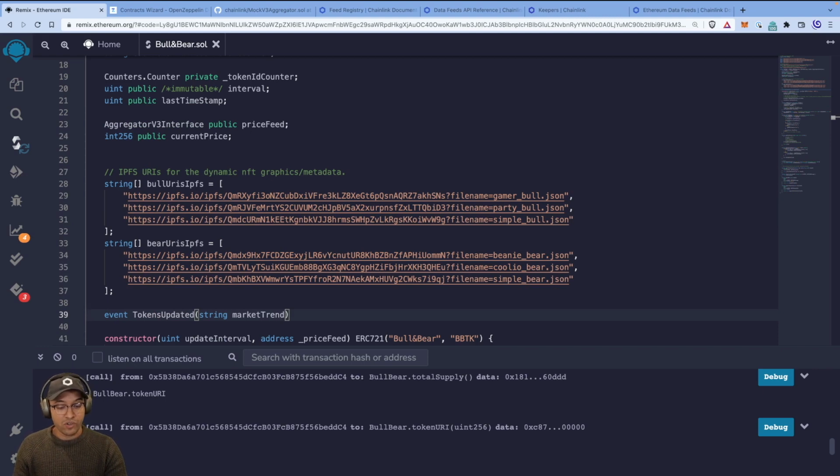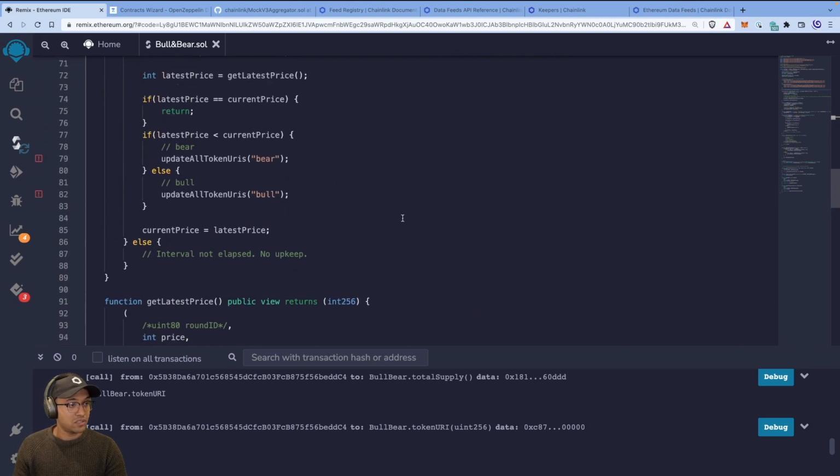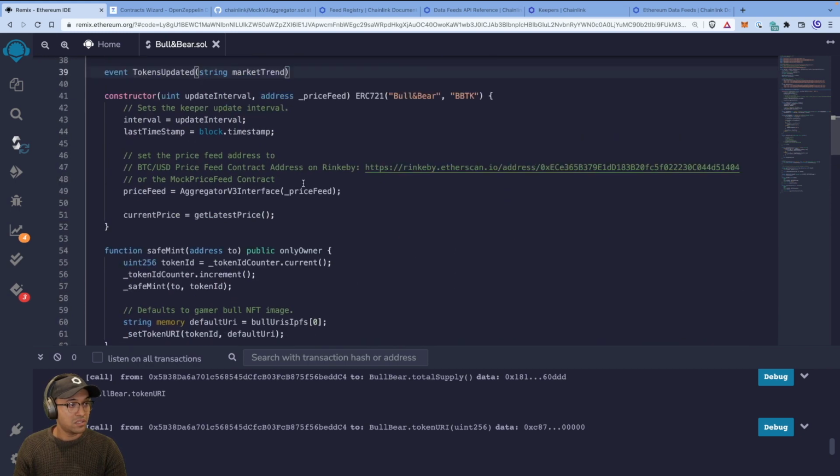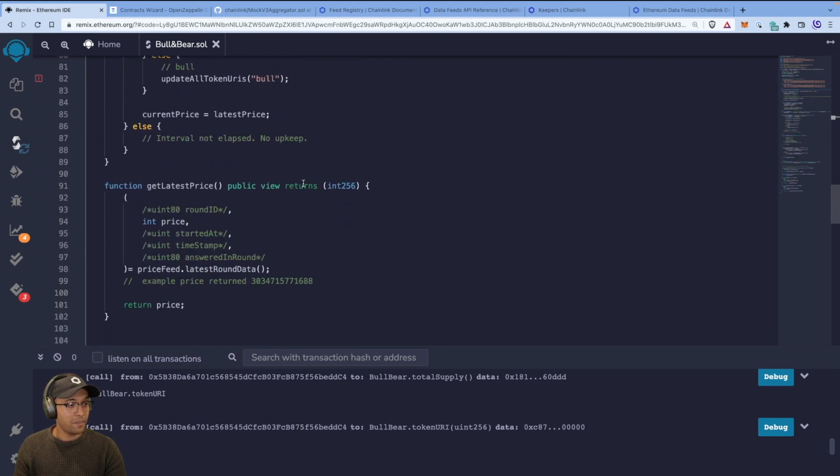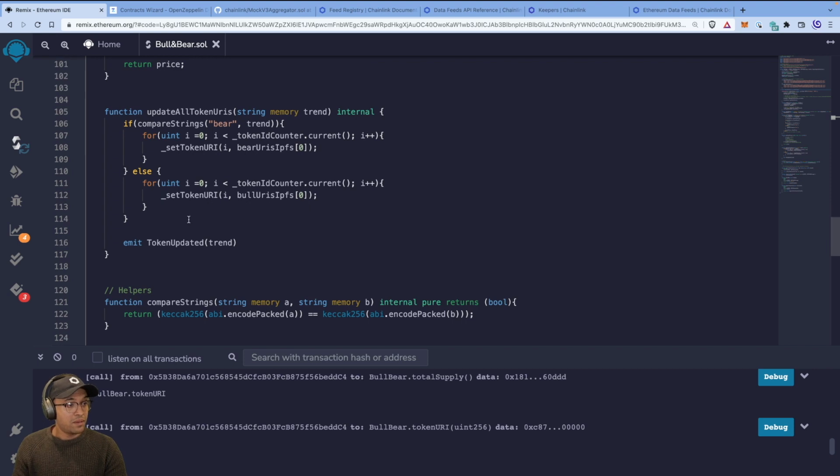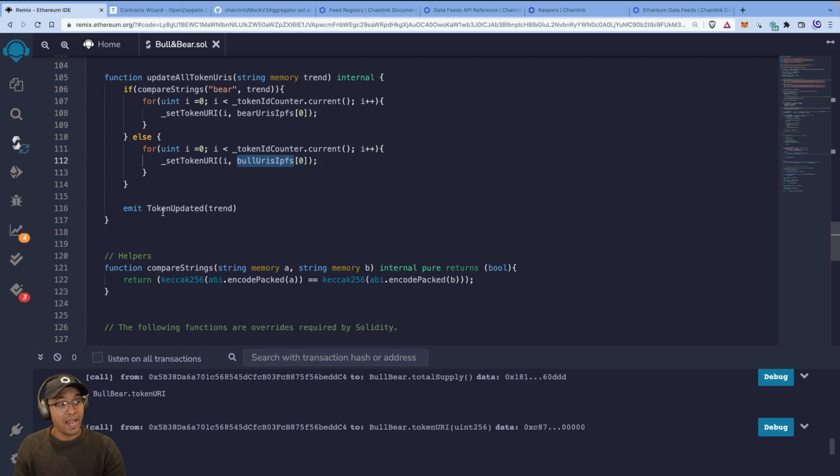Cool. All right. So now going back to our update all tokens, we see that it calls, where is it? It's down here. There we go. If it's a bear, it'll update all the tokens with the first of the bear array. And if it is a bull market or bull trend, it'll update it with a bull. Fine. And we have to update this to tokens updated, because that's what we're calling the event. And the important semicolon. Okay, so now we're emitting events also.